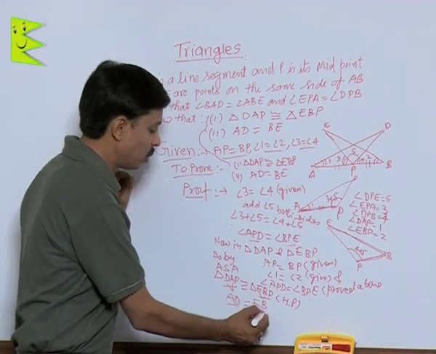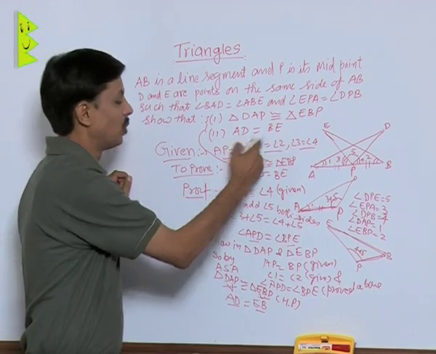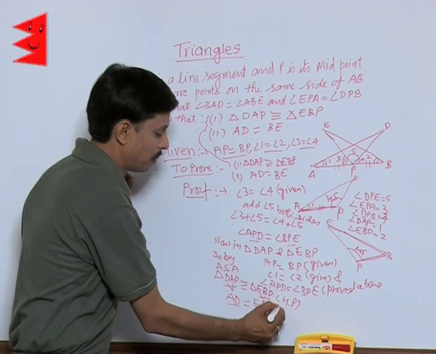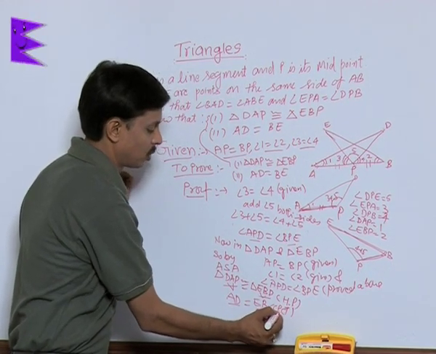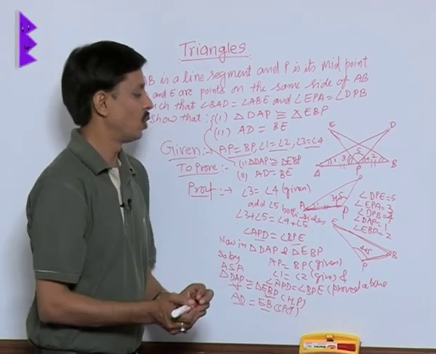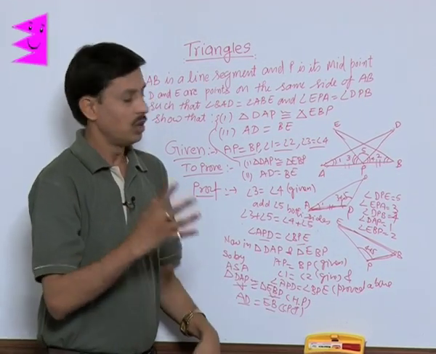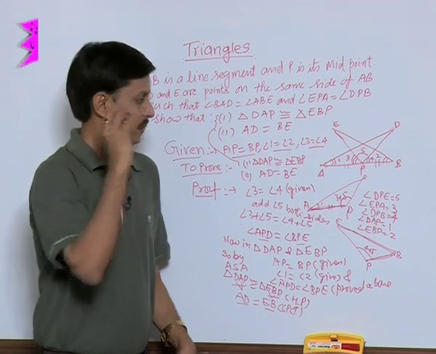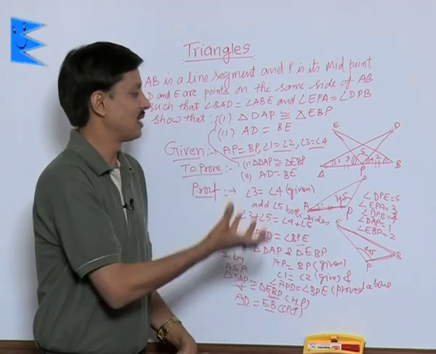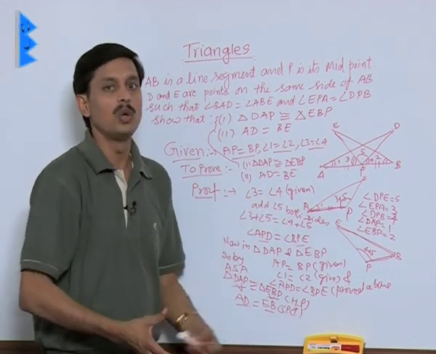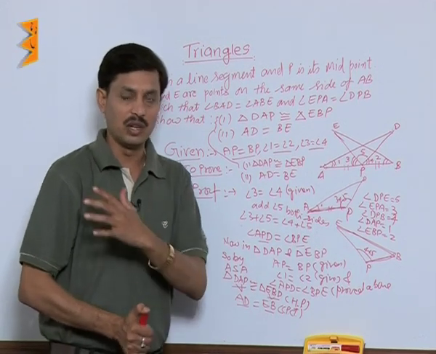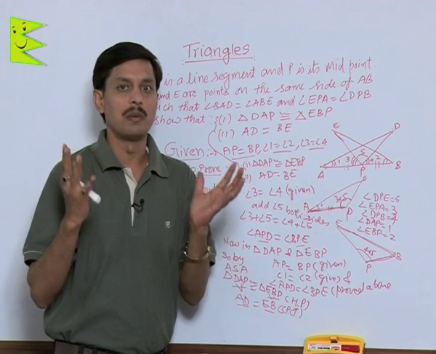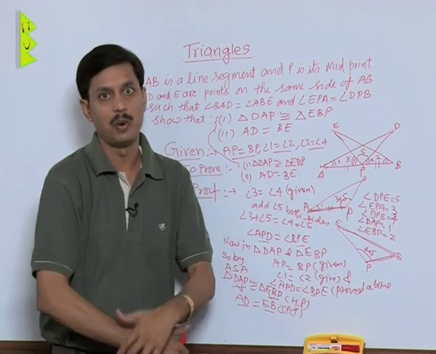So AD is equal to BE by CPCT, corresponding parts of congruent triangles. So you can apply your exact method here as I have shown, prove figures congruent, and then conclude some parts are equal with the help of CPCT.